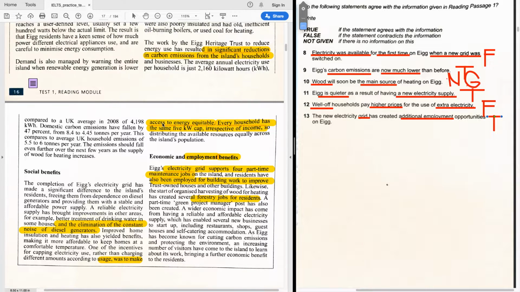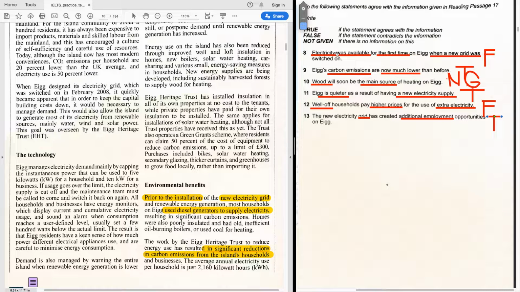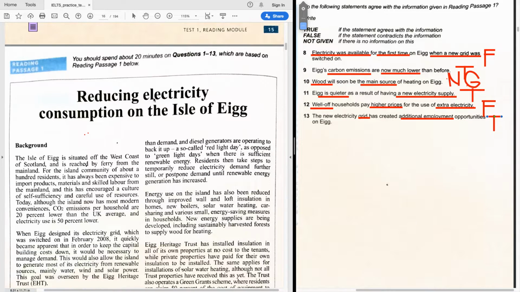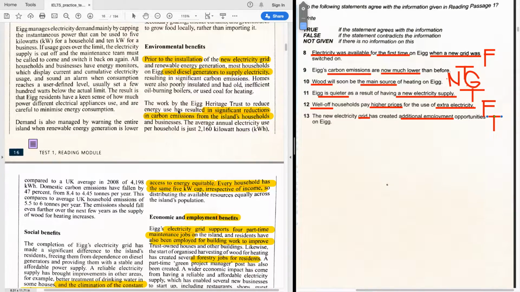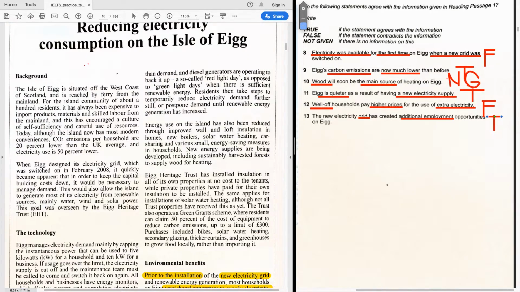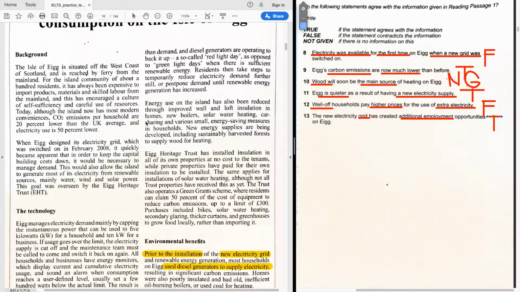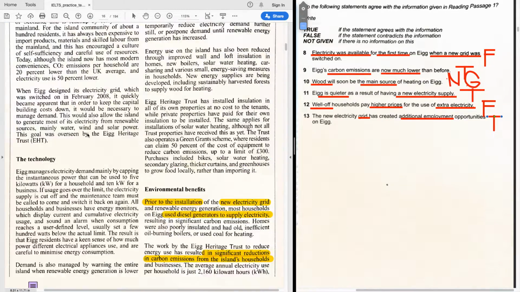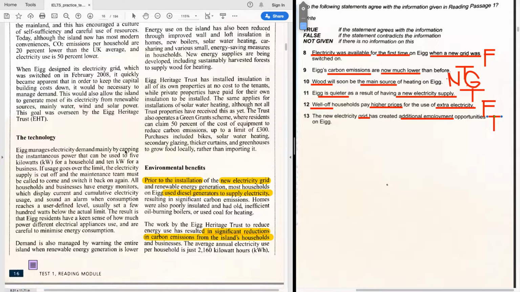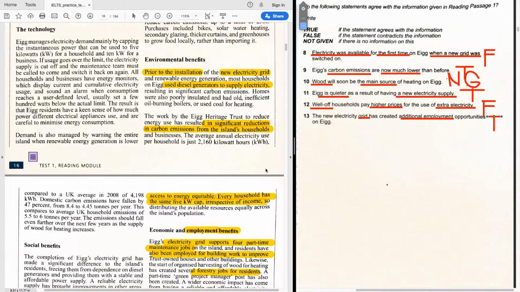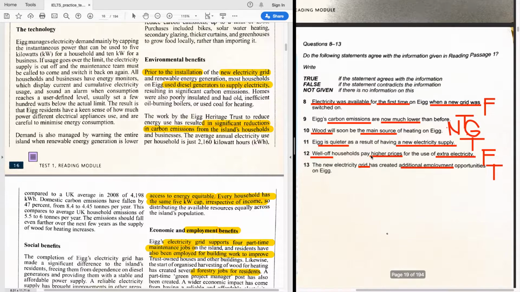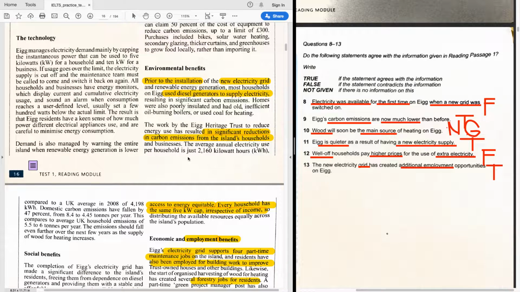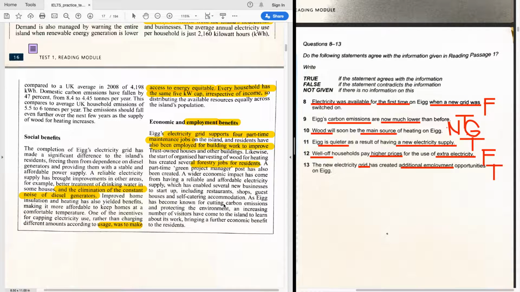Okay, now let's look at the text. This was the second portion of the questions of this whole reading passage 1. And as you can see, questions from 8 to 13 just touched upon the second part of the text, and the questions didn't even have to have anything to do with the first part of the text. In fact, it's a rather large chunk. Questions 1 to 7 deal with that, but questions 8 to 13 are only here somewhere in the second part and not even until the end, really.